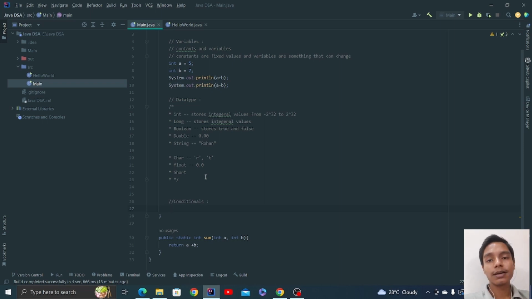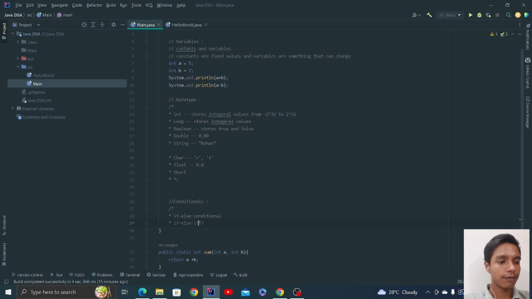Now there are certain conditional statements that are predefined inside Java, and we are going to check that out. So the first one is if else conditional, then there is else if conditional, right?